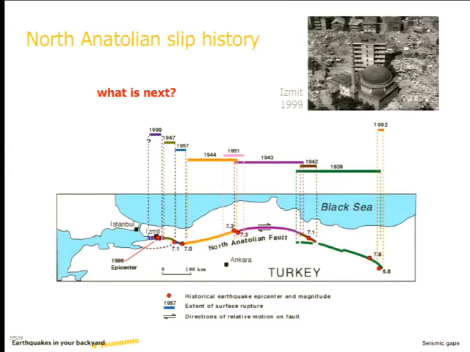So the point is that the strain is continuing to build up at this end of the fault. So we may well be at the beginning of another sequence started in 1992 that will continue over here. That's right. However, it's a much longer history since there was any rupture on the fault over here. So still, I would say that this section of the fault is the one that we should be most concerned about. What also is concerning about this, of course, is that Istanbul is at risk from that earthquake, which has a huge population associated with it.